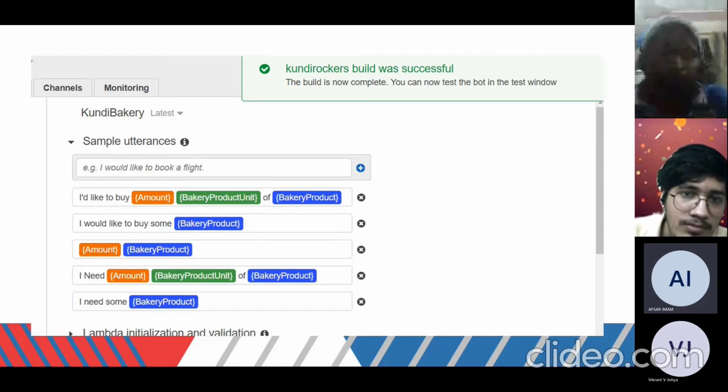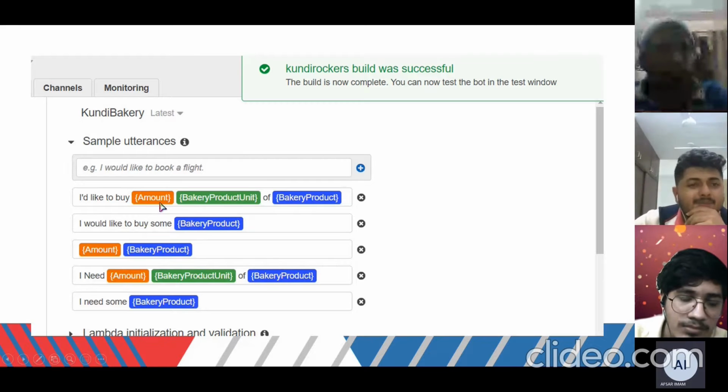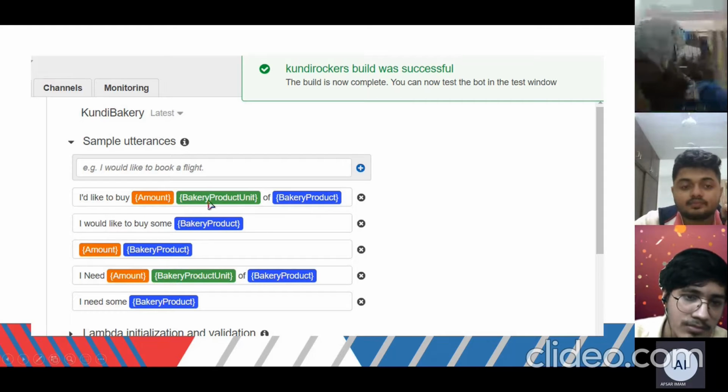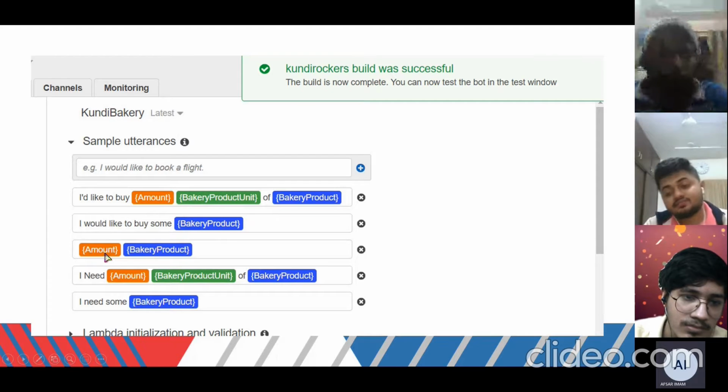Here I add some sample utterances. I would like to buy, here the amount we will add, how much you want, which unit, like 2 kg, 1 kg, 3 kg, 2 pieces of a bakery product like loaf, bread, muffin, whatever you want. I would like to buy some bakery product, and they will give an answer like a cake, anything.